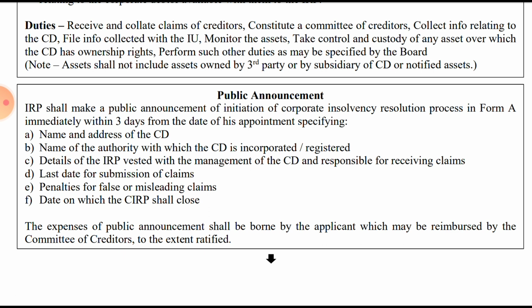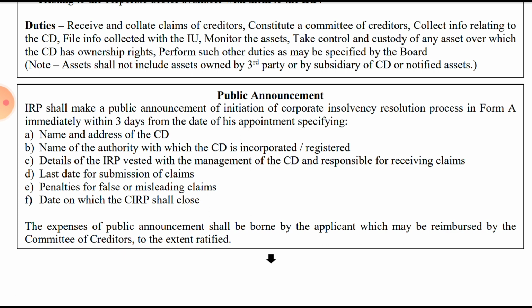Then fourth, the last date for the submission of the claim. Then the penalty for a false or misleading claim. The creditors will come and submit their claims by the last date, but any person cannot just come and make a claim, so there is a penalty for a false or misleading claim. Then the date on which the corporate insolvency resolution process shall close, that is, from when it has begun, within 180 days they have to close. So what is the last date of the CIRP?